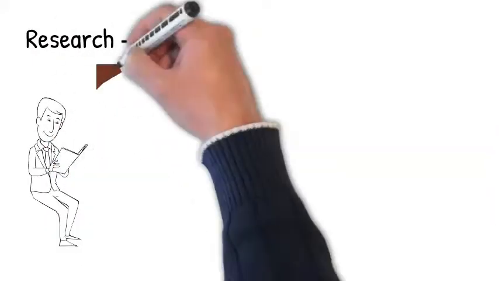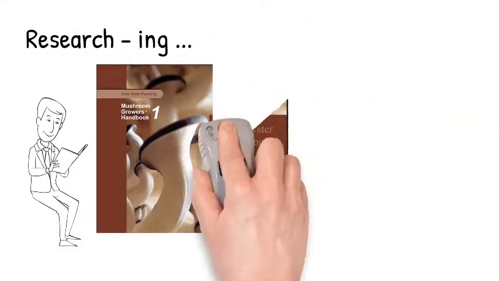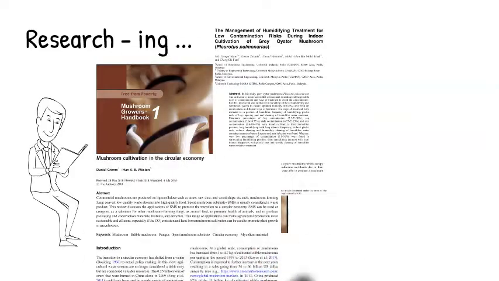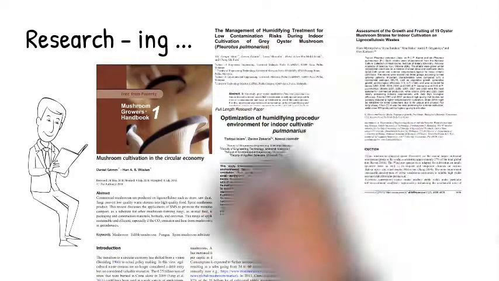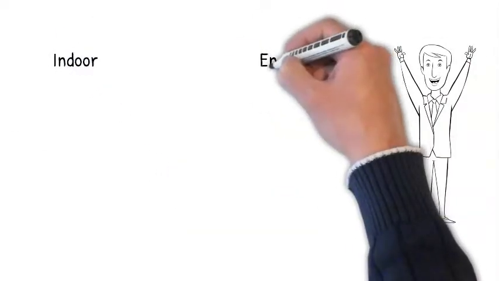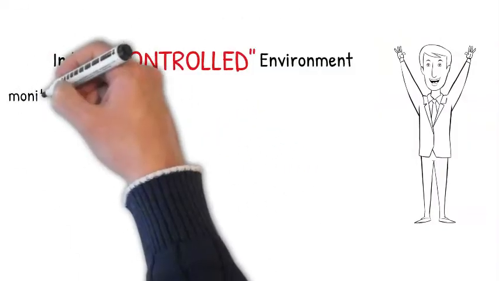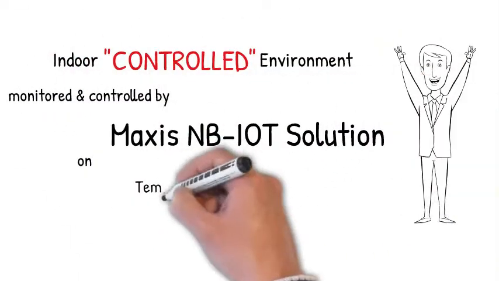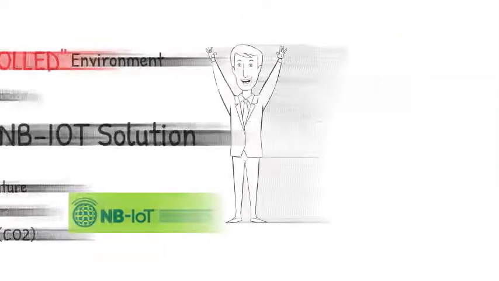My old man used to say mushroom can be found after rain. So we have conducted some research to understand mushroom growing conditions. There are 3 key factors, which are temperature, humidity, and airflow. From the research and study, we have our solution, which is to imitate and control the mushroom growing condition indoors by using the Maxis NB-IoT solution to optimize use.